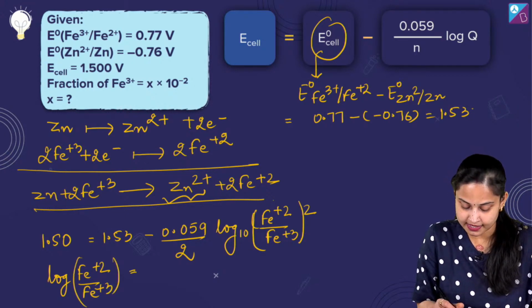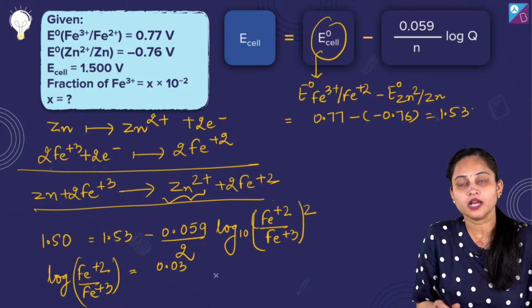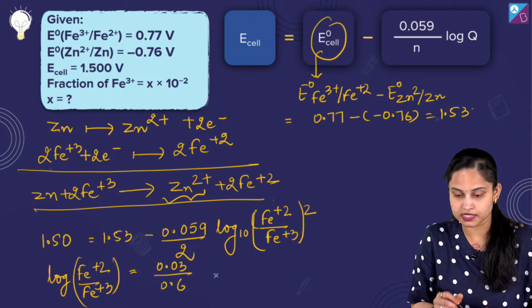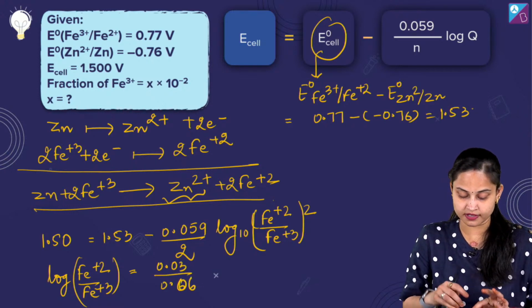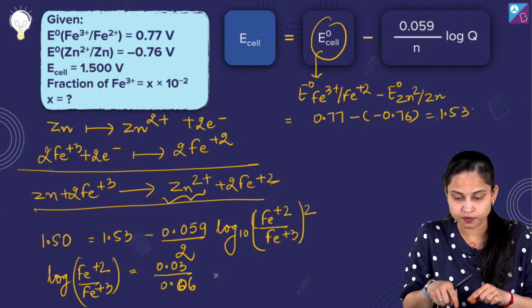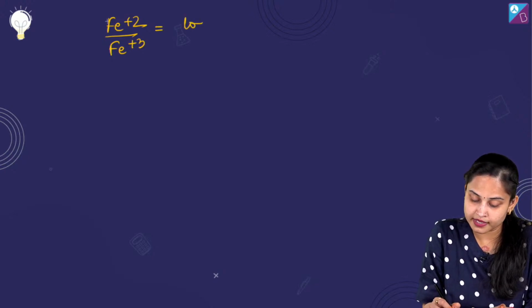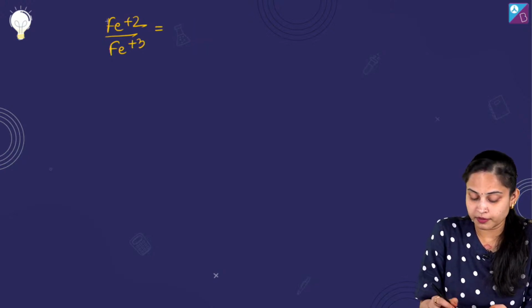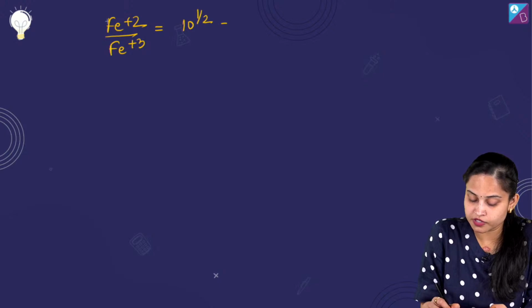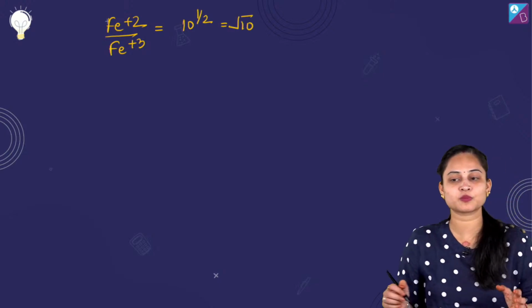Okay, you'll get the answer as 0.03 upon 0.06. This is 0.06 you will get. You need to solve it, and this is the expression at the end you are going to get, which is equal to half. Moving ahead, if I talk about Fe2+ upon Fe3+, it will be giving me 10 raised to power half, which is equal to root 10. यहाँ तक समझ में आ गया?